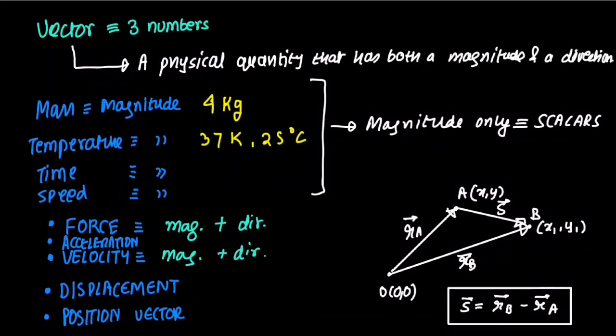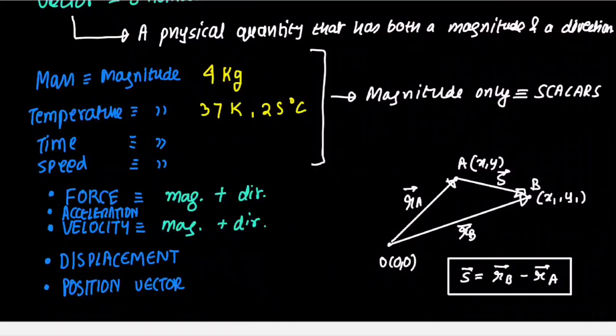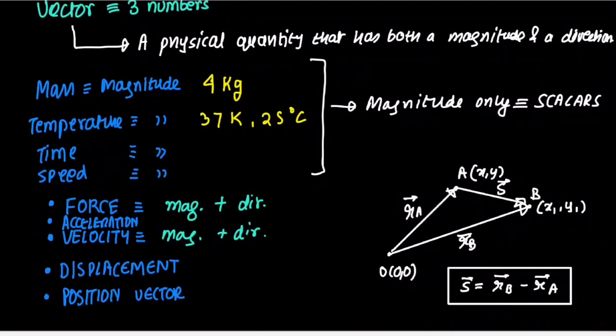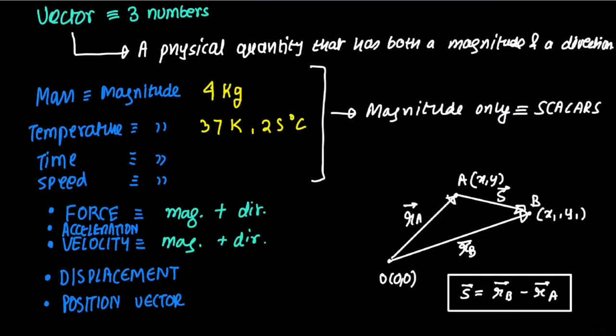So just keep in mind that vector is a quantity that has both a magnitude and a direction. That was the key takeaway from this video, and we tried to distinguish between the scalars and the vectors. Scalars can be simply added by the laws of algebra that you have studied till now. Vectors require special addition, these types of things. You have to know special laws for addition of vectors that we are going to cover in the subsequent chapters.